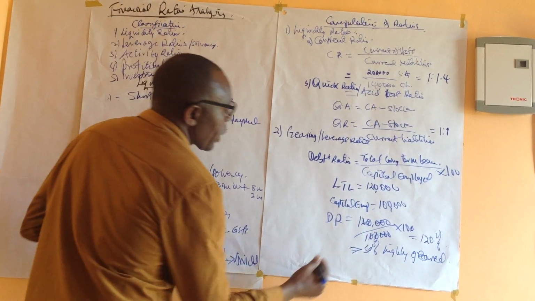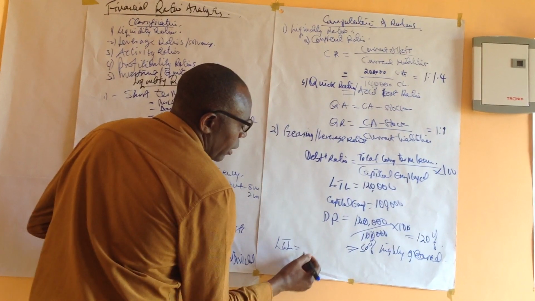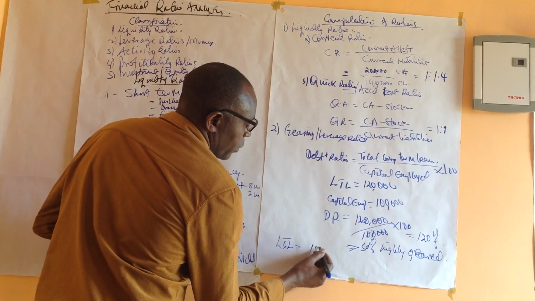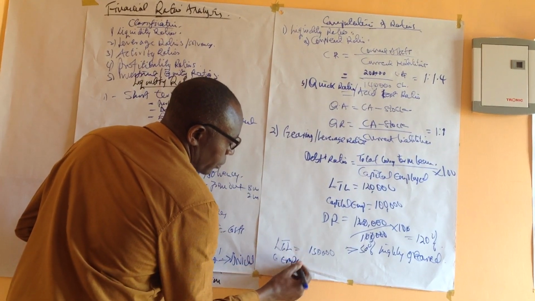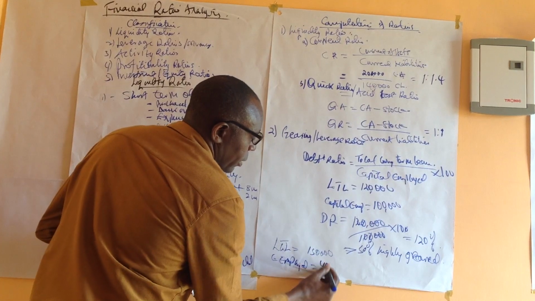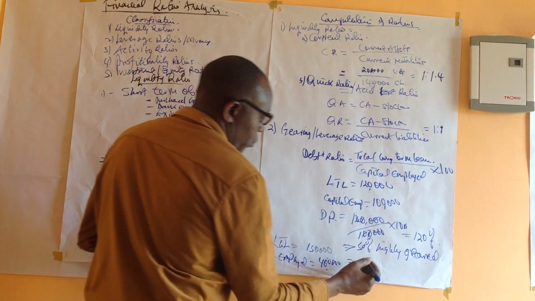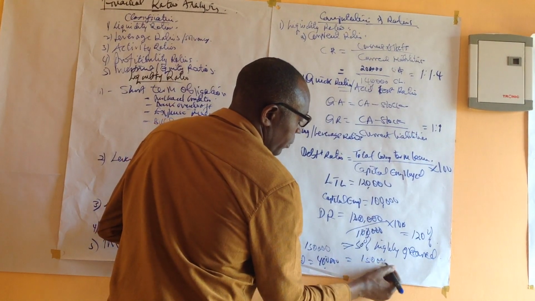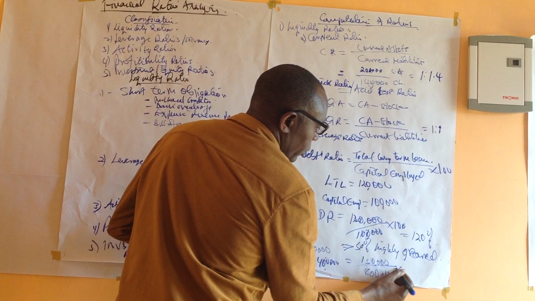Suppose we have long-term loans of maybe 150,000, while our capital employed is maybe 400,000. Then you calculate 150,000 over 400,000 times 100.